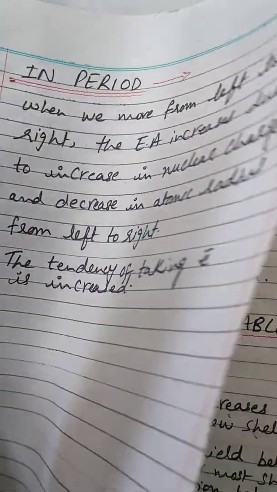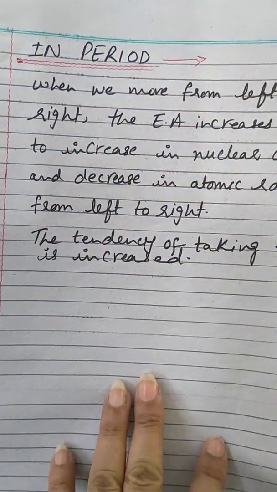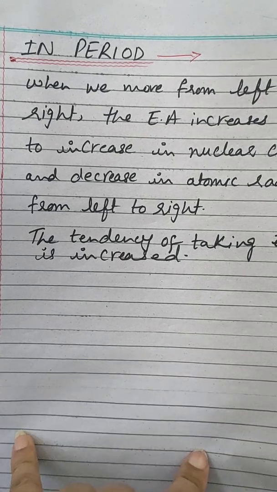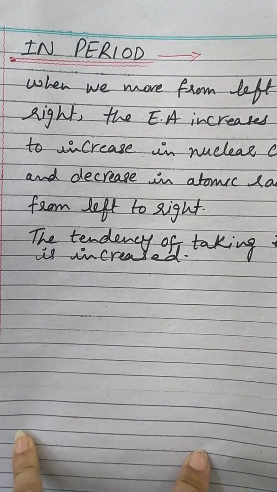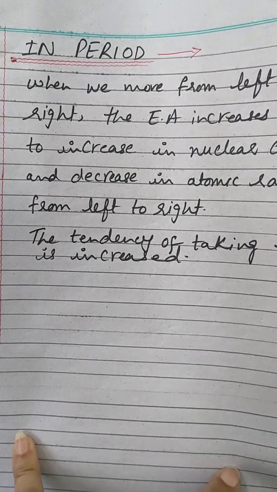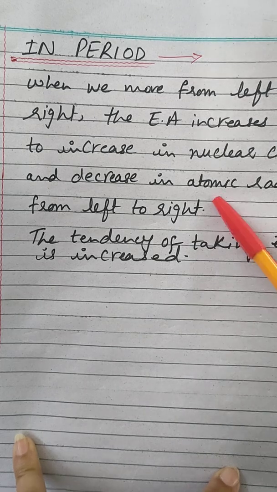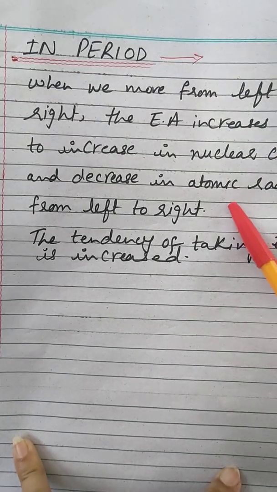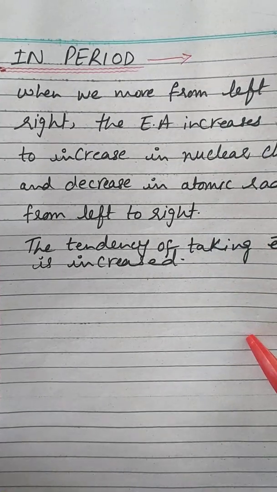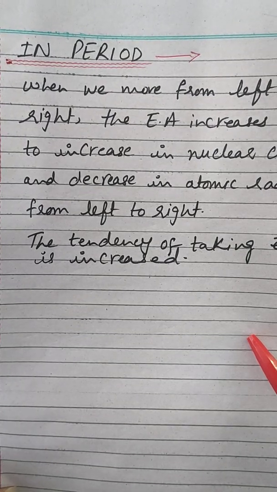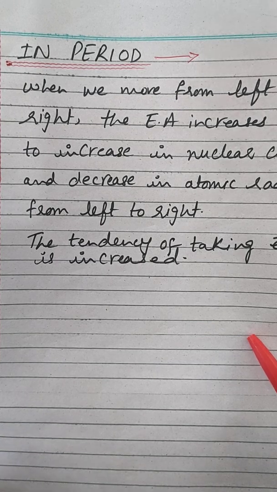What is the trend of the electron affinity in a period? When we move from left to right, the electron affinity increases. In a period, shells do not increase; the number of electrons increases, but the shells remain the same, due to which the atomic radius decreases. So when we move from left to right, the electron affinity increases due to the increase in the nuclear charge and decrease in the atomic radius. So the tendency of accepting electrons is increased.